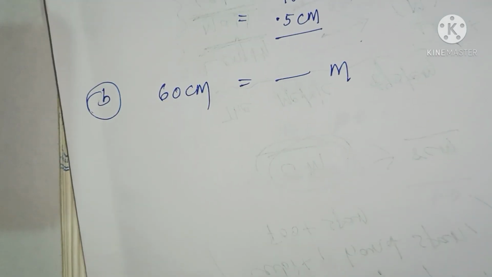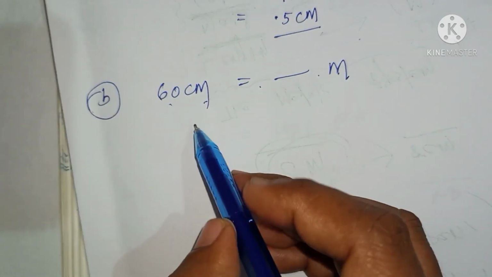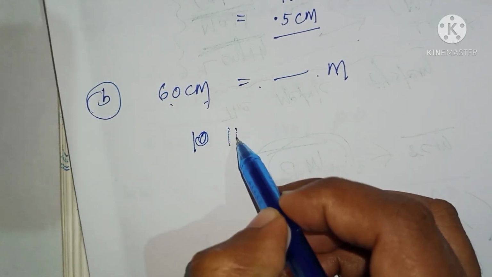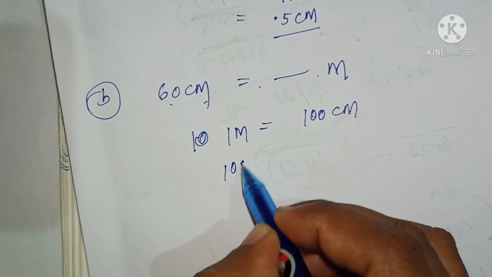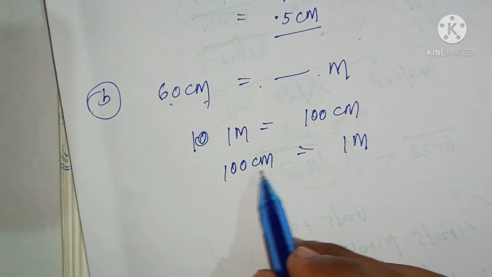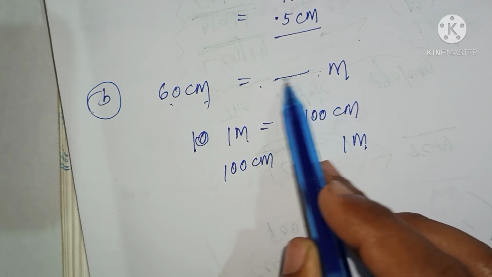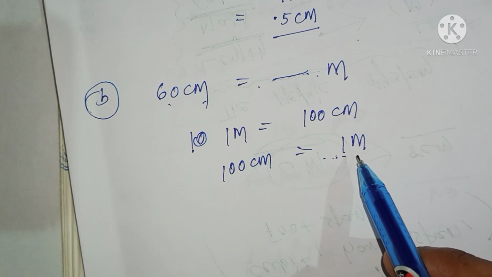Okay. Similarly, B: 60 centimeter equal to dash meter. We know that 1 meter is equal to 100 centimeter, or we can write 100 centimeter is equal to 1 meter. The unit that is asked, meter, you will write on the right-hand side, not the left-hand side. Listen carefully.